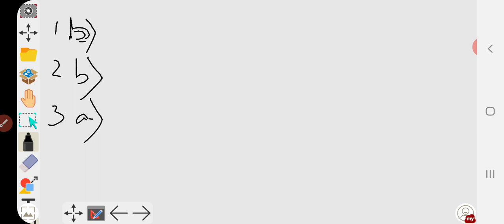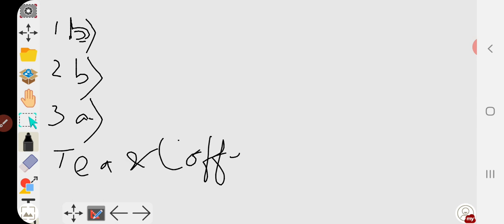Next, answer the following question in 30 words. Name one important beverage crop and specify the geographical condition required for it. So, hopefully we know the beverage crops are tea and coffee.